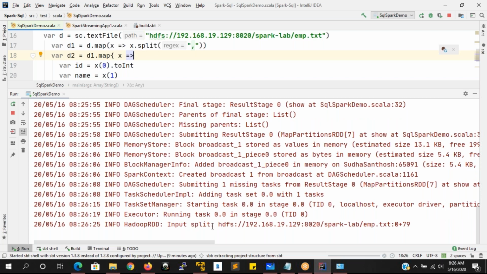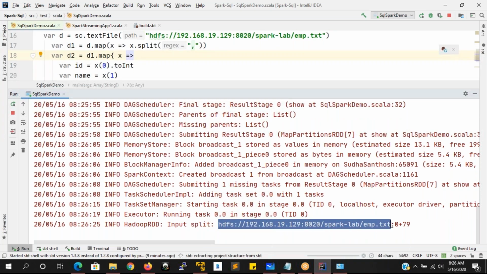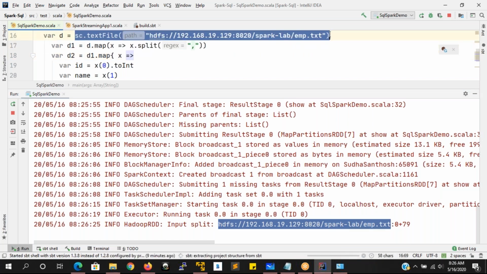So here, see, input splits are created by reading the data from this location. You can observe the server name, the name node, and the port number of the machine where exactly the name node is running. In this location, this is the directory and this is the file it is going to read. Now the application is running.